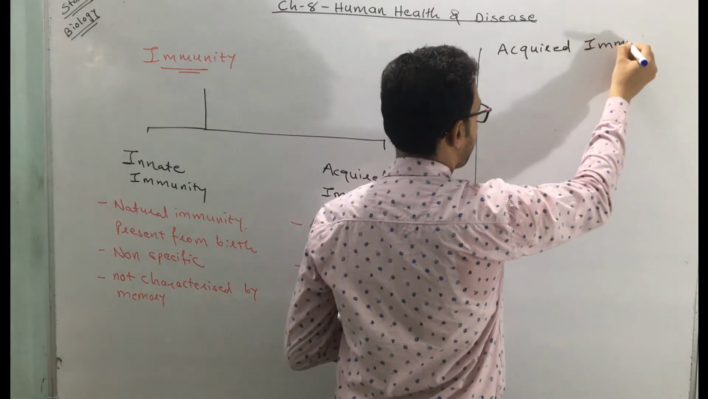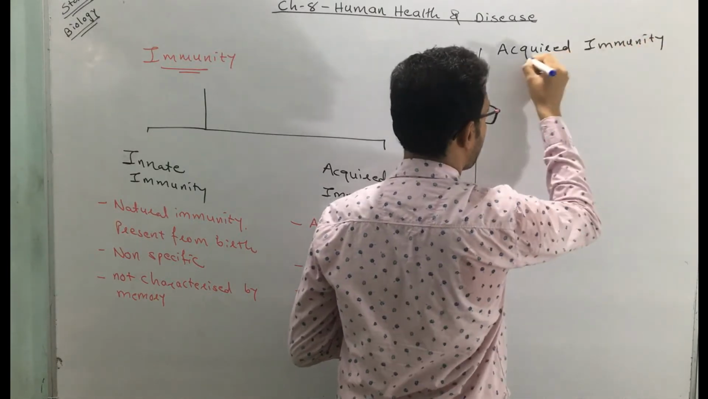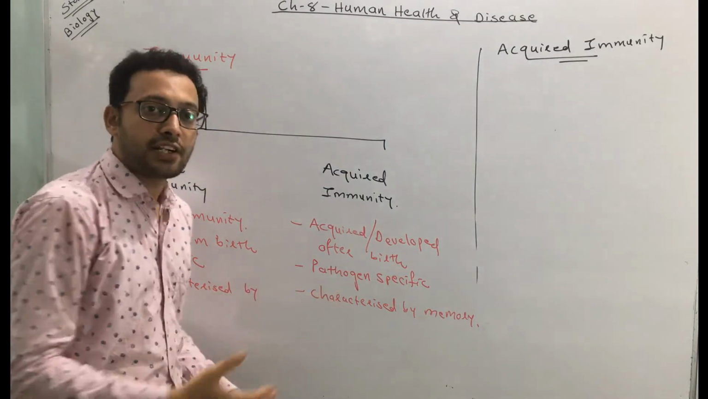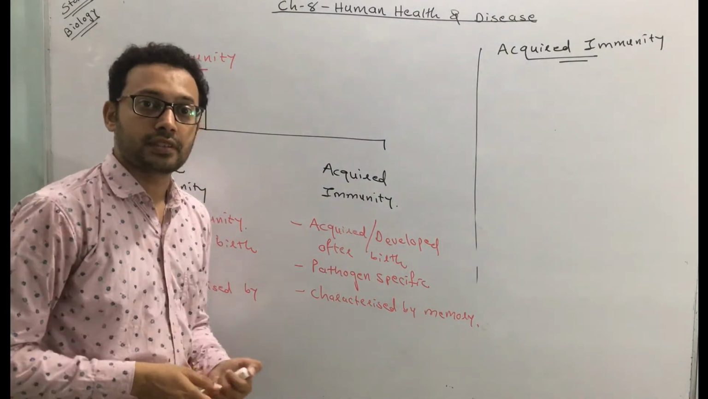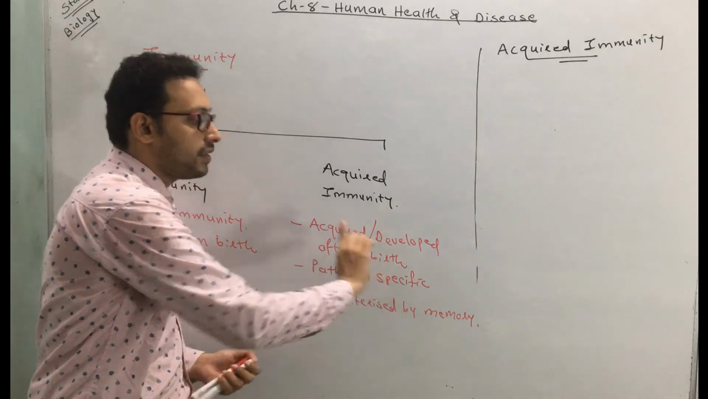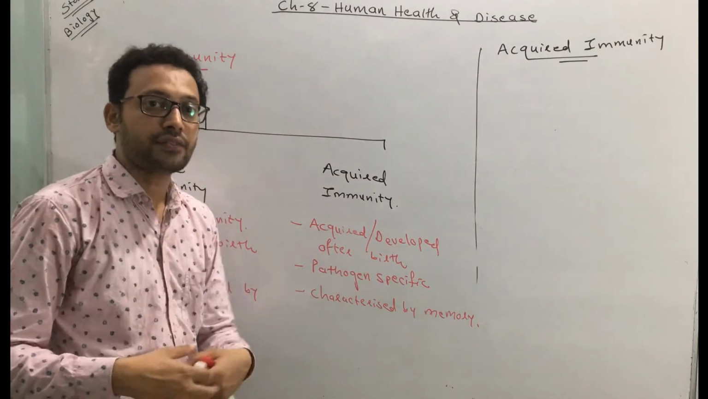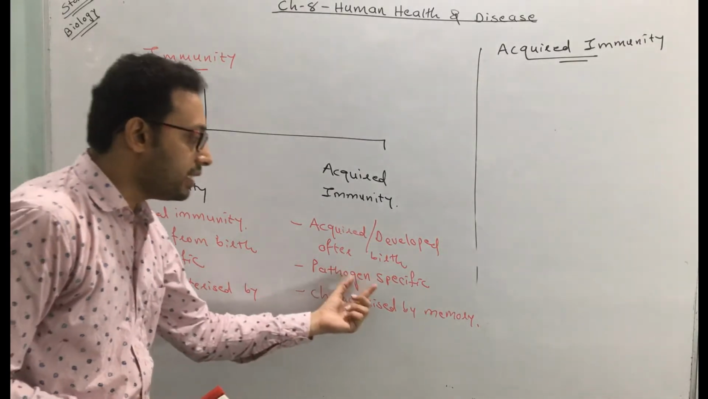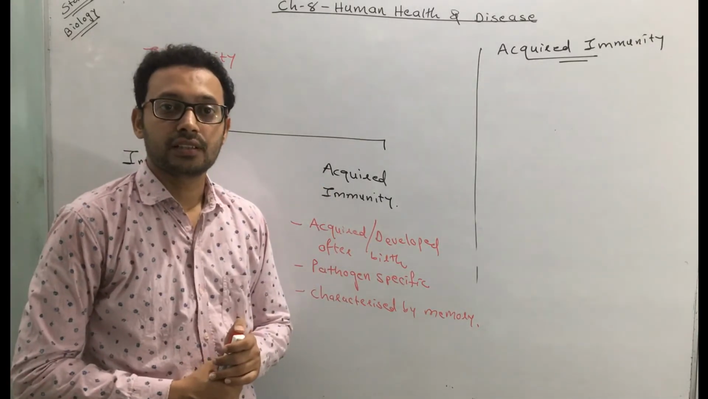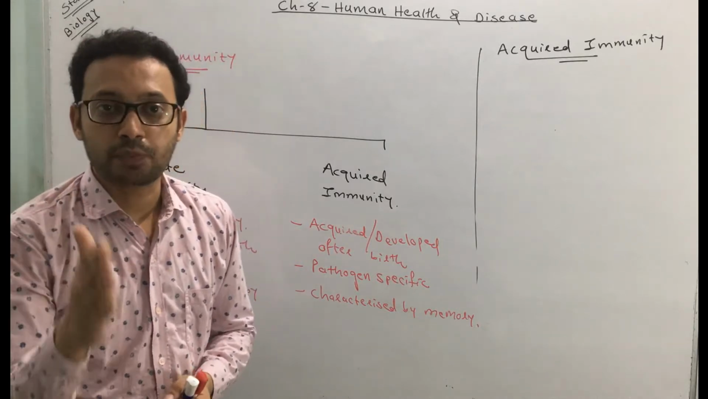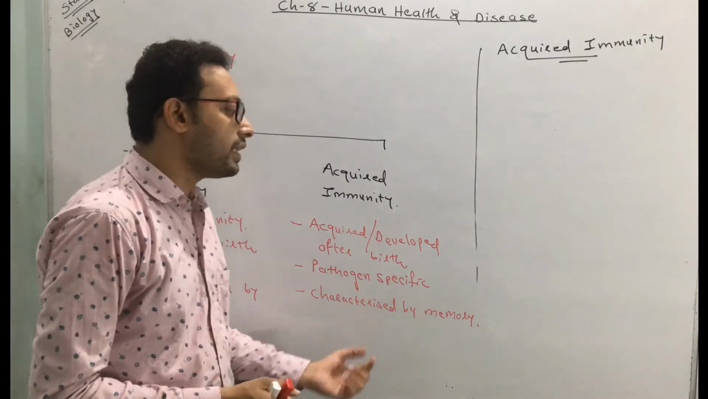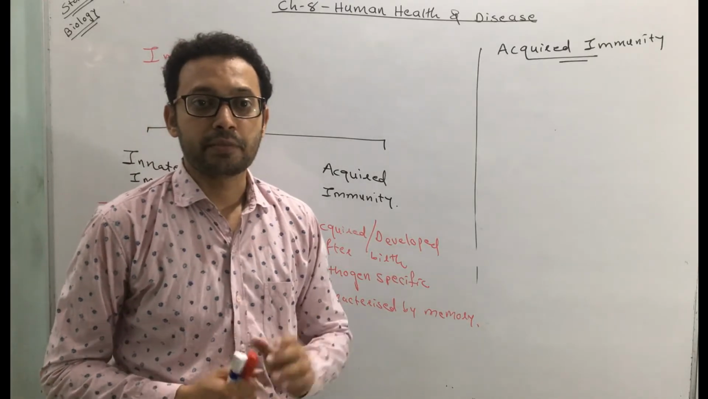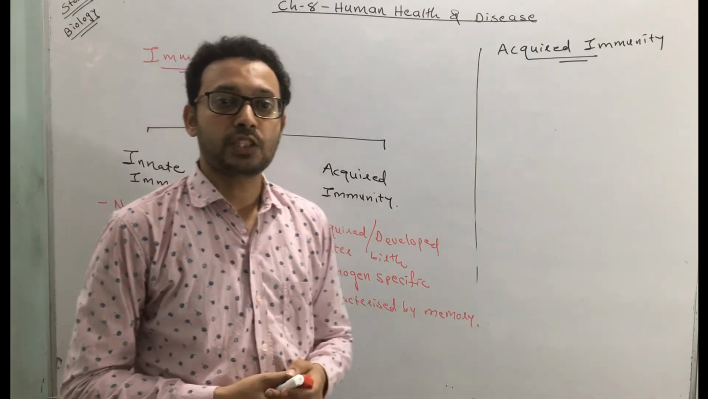Acquired immunity. Now you know the characteristics of this acquired immunity. They are not present from birth. They are developed after birth, or acquired after birth. That's why we call it acquired immunity. It is pathogen specific, meaning it has an effect on specific pathogens only, and it is characterized by memory. I will explain to you how it is characterized by memory.